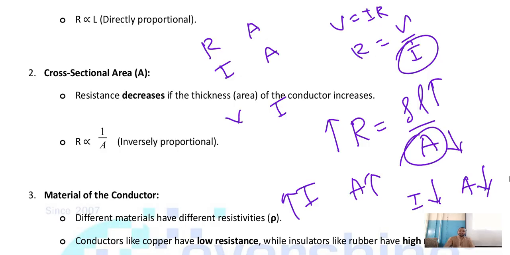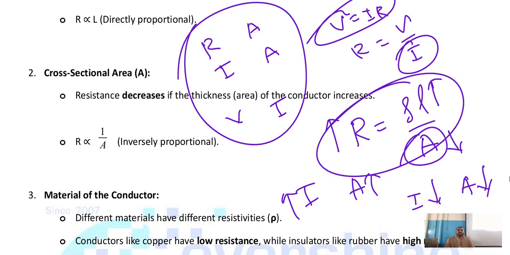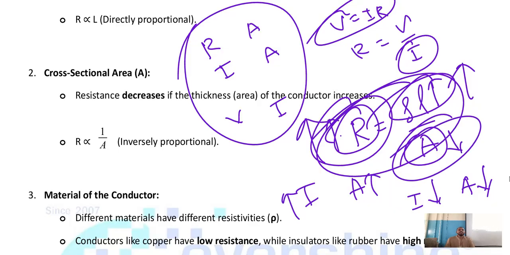Just check these 3 relationships and keep a note in your mind about them. In the exam, in case you get any doubts, please remember this formula. Write V equals IR and check which is coming in the numerator and which is in the denominator. Again, remember the formula R equals rho L by A. Check which is in the numerator and which is in the denominator. If both are in the numerator, it shows that if one increases, the other also increases. If one is in the numerator and the other in the denominator, it shows that if one increases, the other will decrease. That's it.